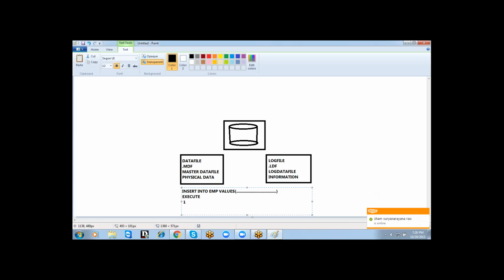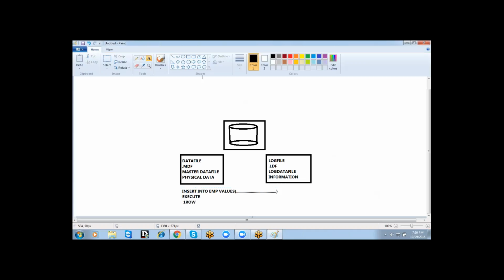After execution, it generates one row of the data. Clear? So whatever the row generated by the execution of insert command, that is called physical data. That physical data always goes to data file. Whatever the command we are executing, that command is known as information level data that goes to log file.